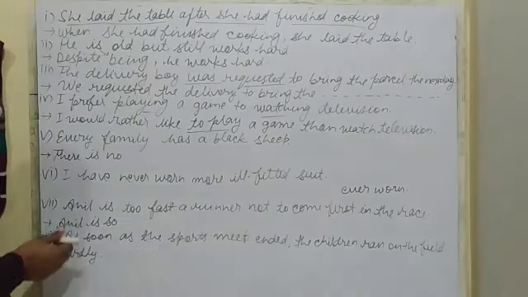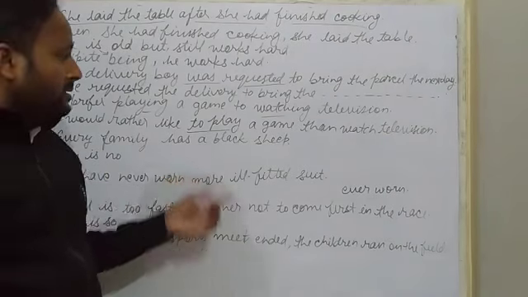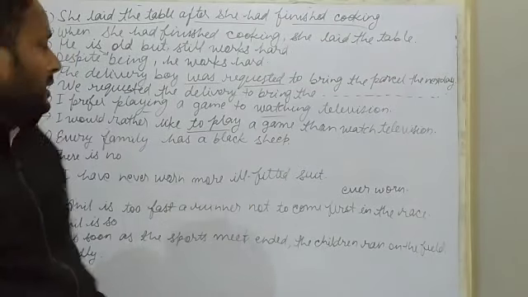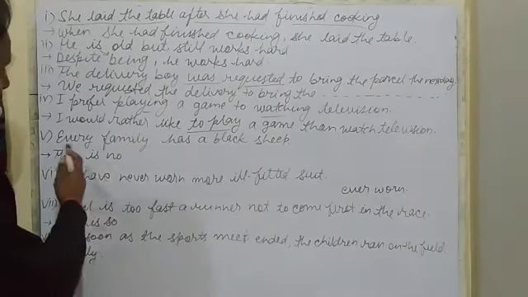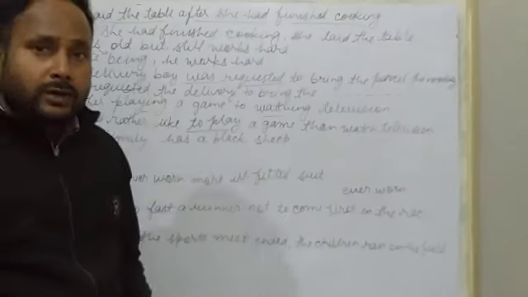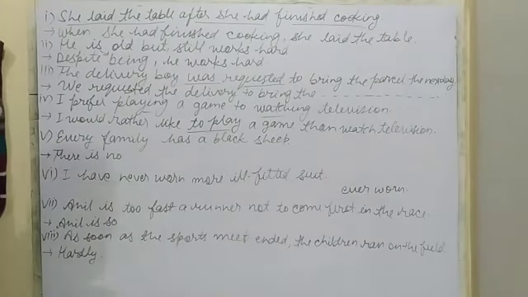Now, every family has a black sheep. This is the interchange from affirmative to negative sentence. If any sentence is like this, every family has a black sheep, or every rose has a thorn, or every fire has a smoke, how can we change the sentence?